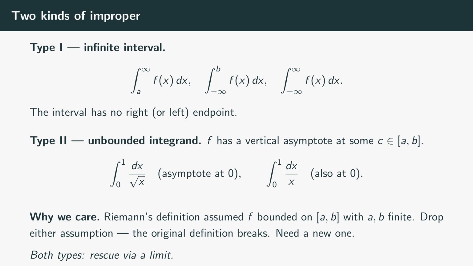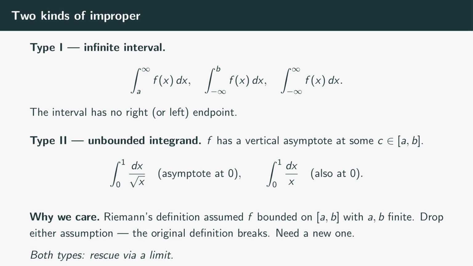Type 2 is the unbounded integrand case. The interval from a to b is fine, finite, and closed, but f has a vertical asymptote somewhere in it. The standard example, the integral from 0 to 1 of dx over the square root of x. The interval is the humble 0 to 1, but the integrand 1 over the square root of x blows up at 0. It's not even defined at the left endpoint, and it grows without bound as you approach.